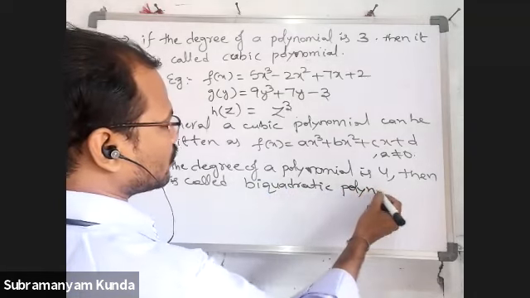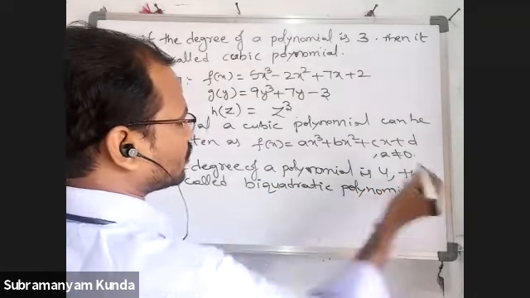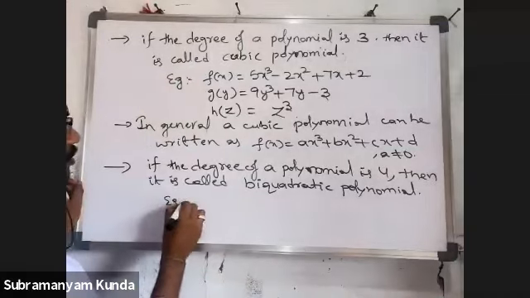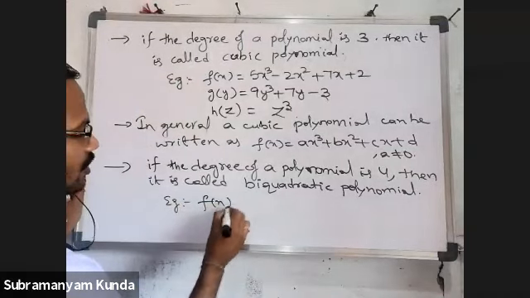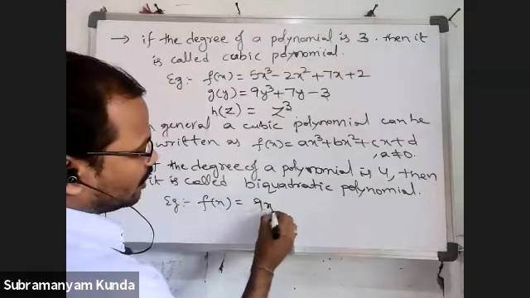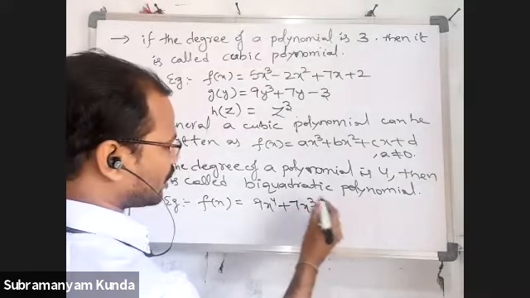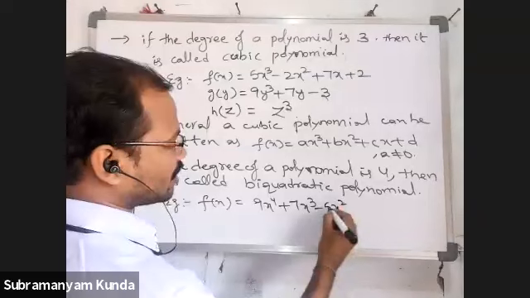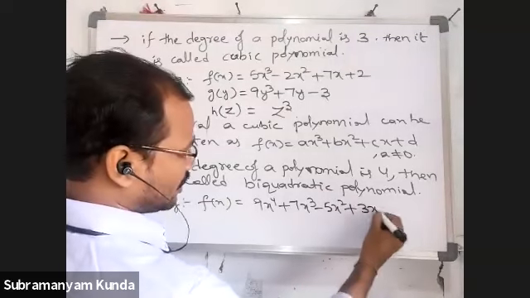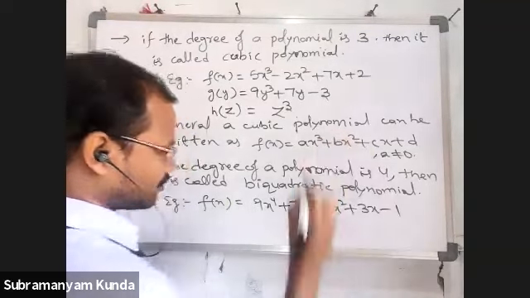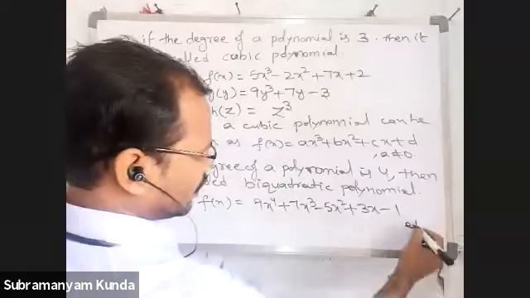Example: f of x is equal to 9x power 4 plus 7x cube minus 5x square plus 3x minus 1.